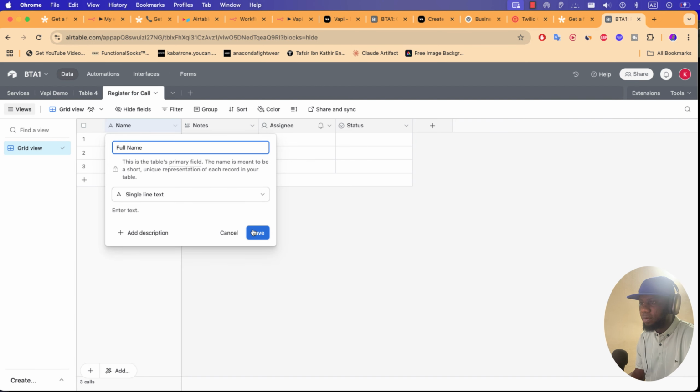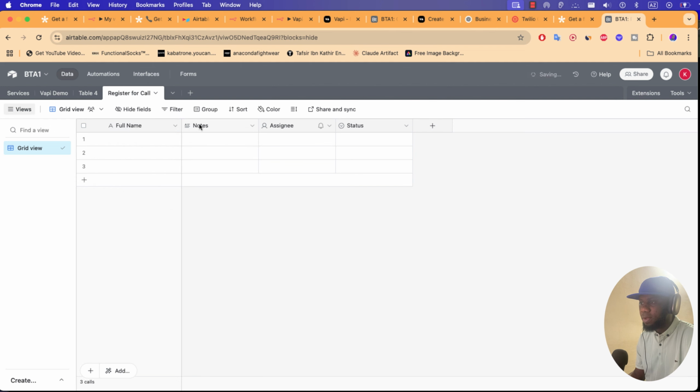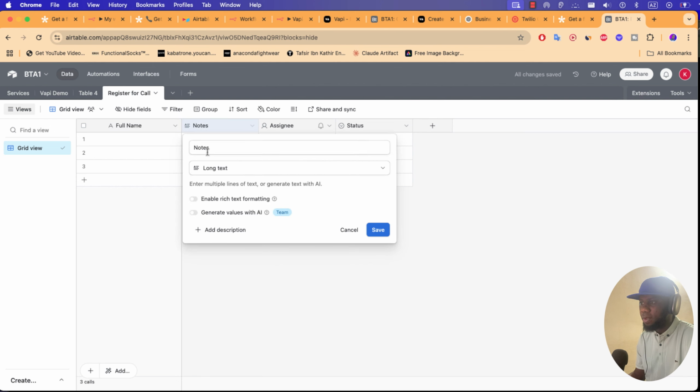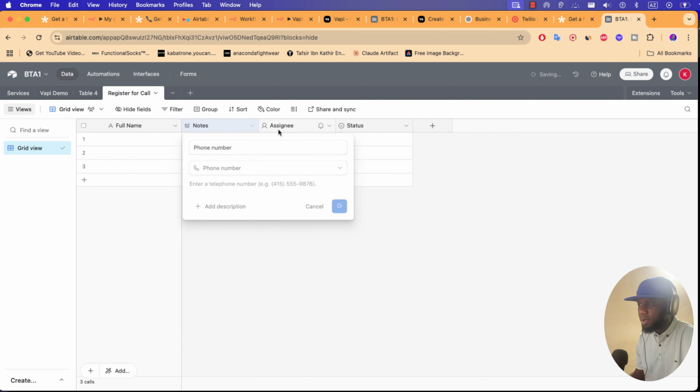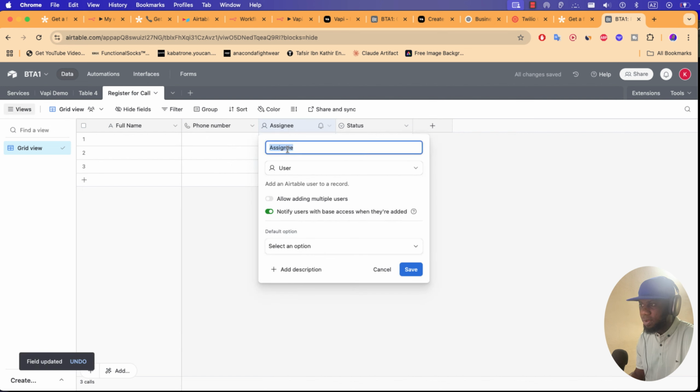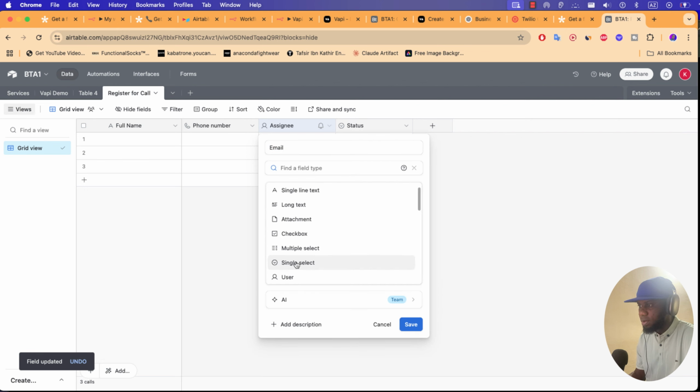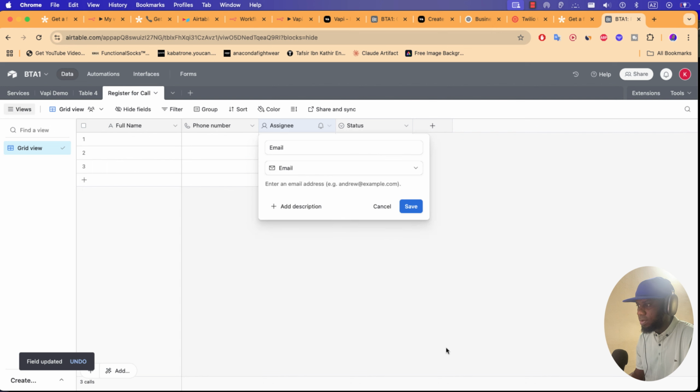database. So save. Here we have full name and phone number. Let me find phone number here and save. Here we have an email. Let me find email here, and it's done.